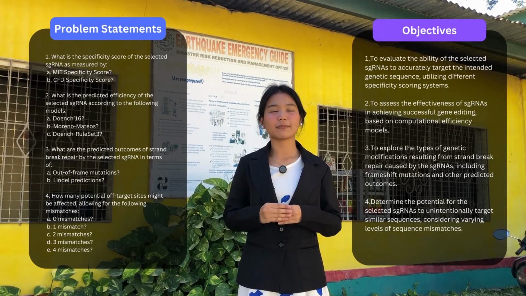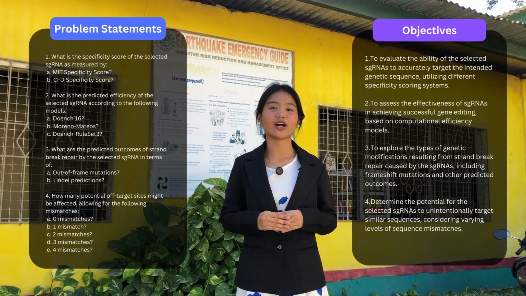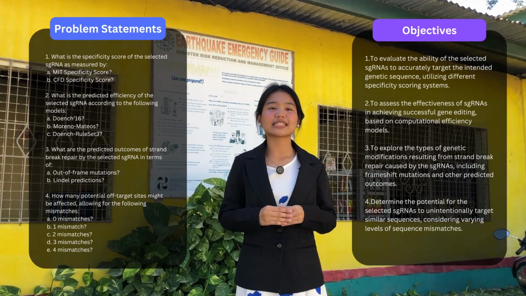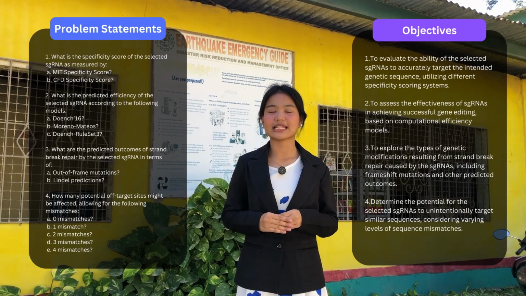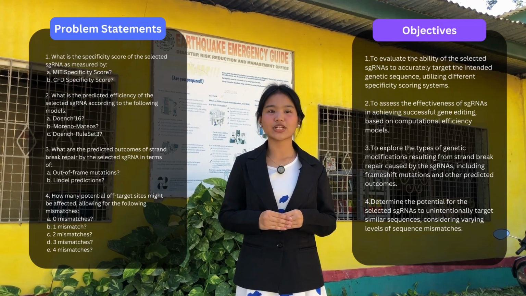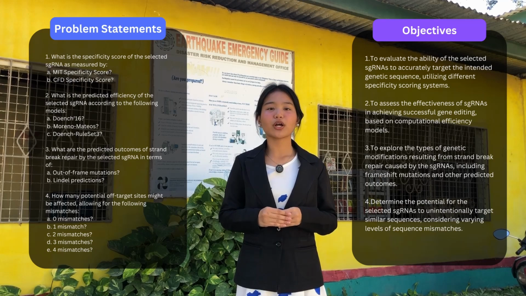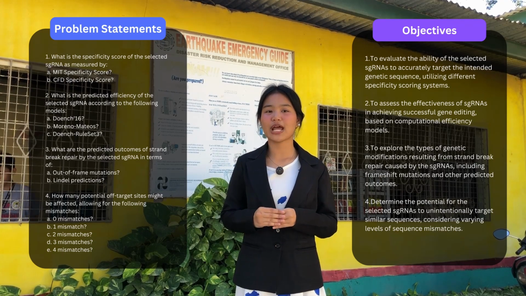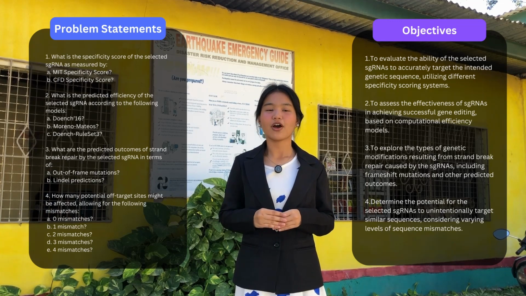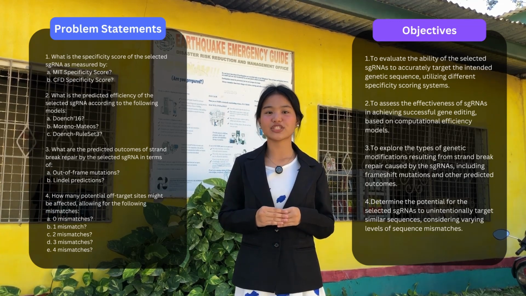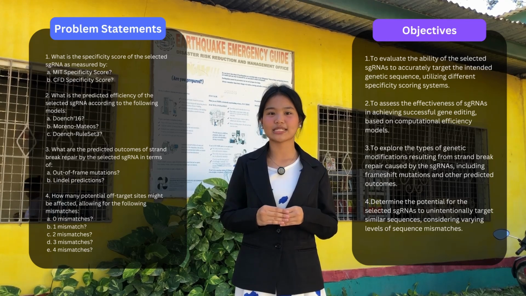Now let's go on with our following objectives. 1. To evaluate the ability of the selected sgRNAs to accurately target the intended genetic sequence utilizing different specificity scoring systems. 2. To assess the effectiveness of sgRNAs in achieving successful gene editing based on computational efficiency models. 3. To explore the types of genetic modifications resulting from strand break repair caused by the sgRNAs, including frame shift mutations and other predicted outcomes. 4. Determine the potential for the selected sgRNAs to unintentionally target similar sequences, considering varying levels of sequence mismatches.